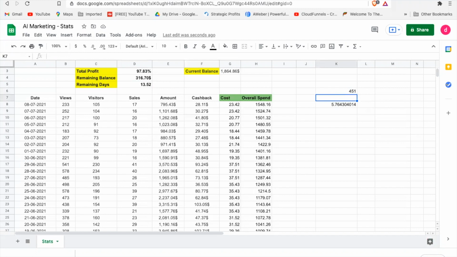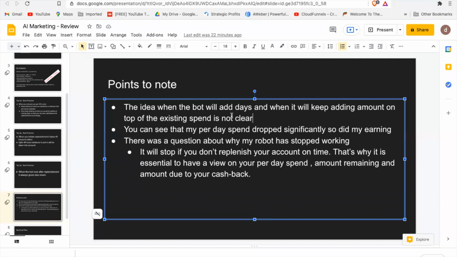So what will happen is essentially, tomorrow I'll see that my budget is increased by, no, not this much amount, but rather my budget every day will be increased by 5.76. That is what I wanted. So 23.42, and it will add 5.76, and it will become 28, rather than adding me the days or something like that, right? So that's what is not very clear, whether it will add days and when it will keep on adding amount.